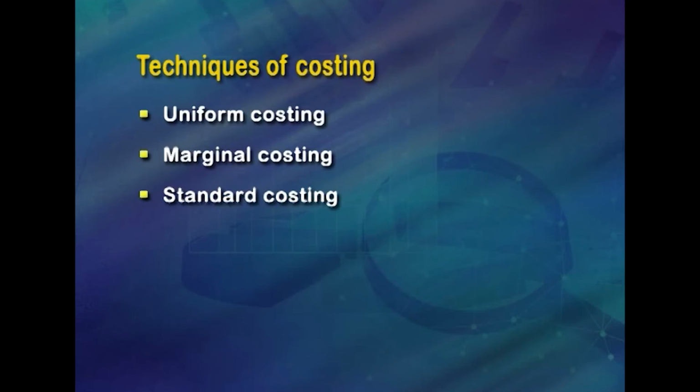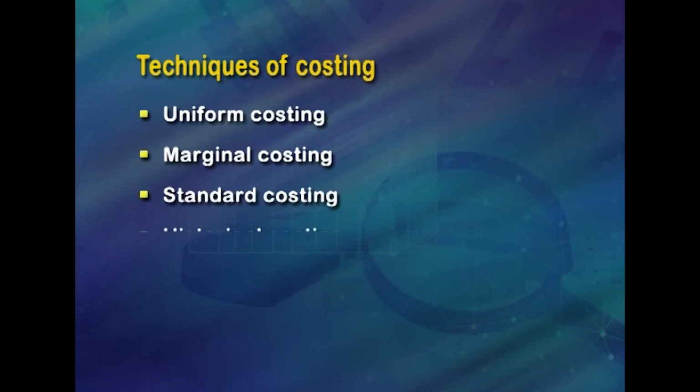The third one is standard costing. It is a technique of cost accounting which compares the standard cost of each product or service with actual cost to determine the efficiency of the operation so that any remedial action may be taken immediately. Fourth one is historical costing. It is ascertainment and recording of actual costs when or after they have been incurred and was one of the first stages in the growth of the cost accountant's work. Actual costs refer to material costs, labor costs and overhead costs.